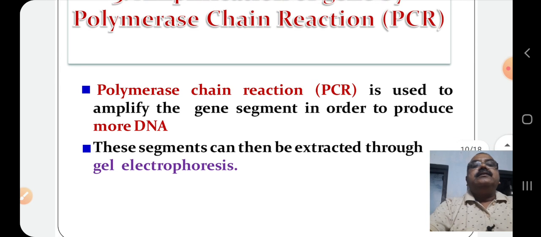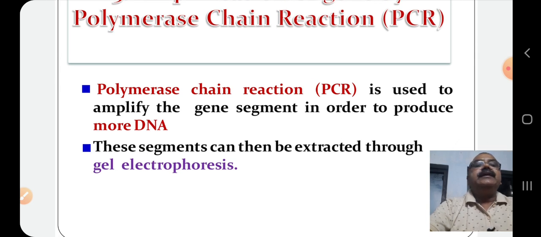Later, these segments of DNA are separated through gel electrophoresis. Gel electrophoresis is a method by which electric current is used to separate the DNA segments which are taken into a gel.